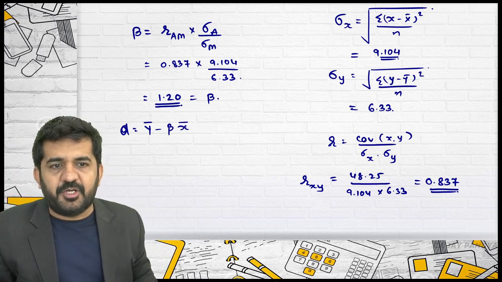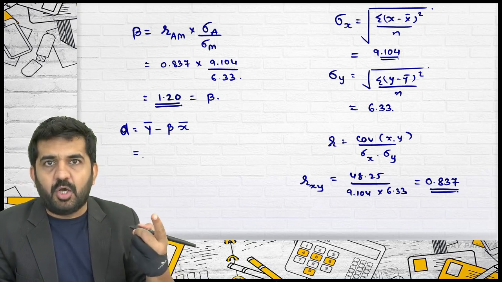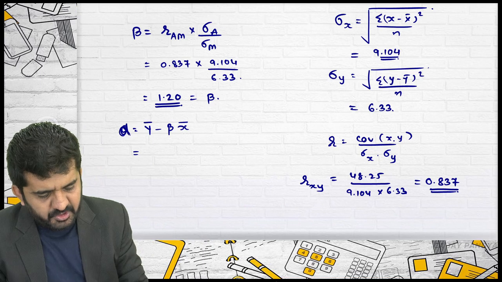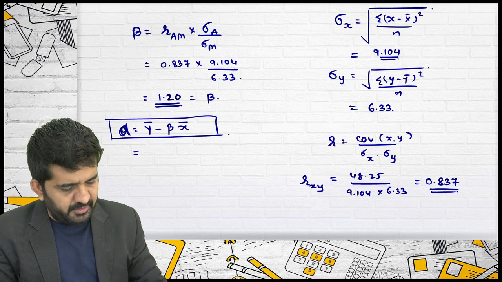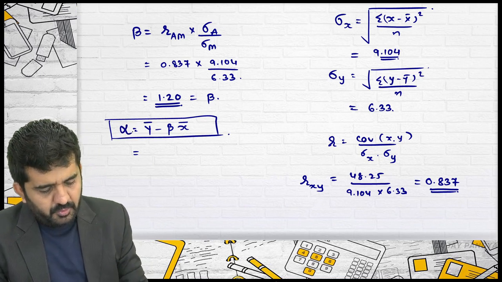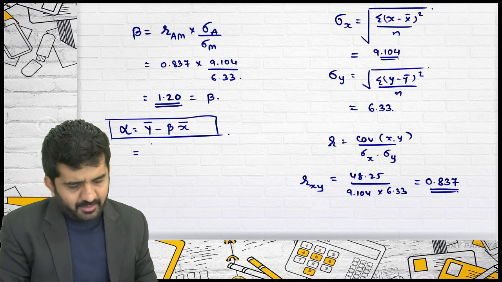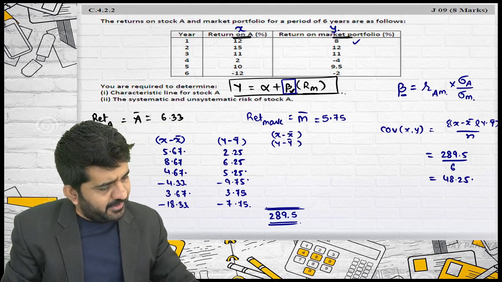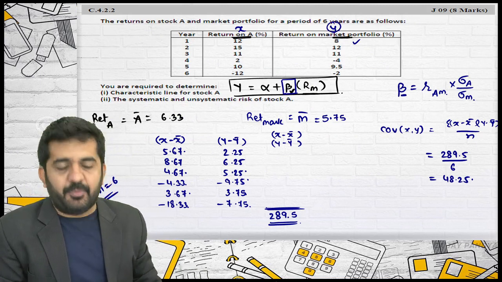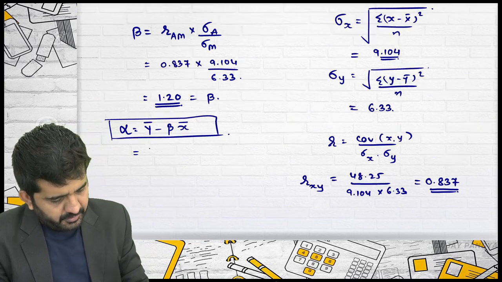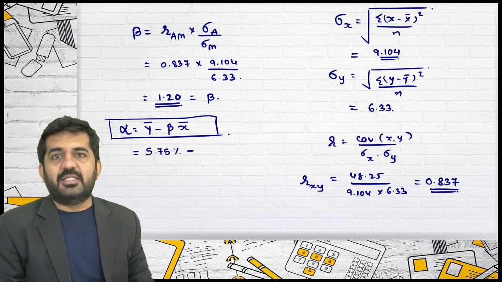Y bar is market rate of return. Is it alright? What is market rate of return? Try to concentrate. I'll explain you what is this formula. We have done this for first time. Alpha is equal to Y bar minus beta into X bar. What is Y bar? Y we have taken as market, and average of market is 5.75. So it is 5.75 percentage minus X bar.